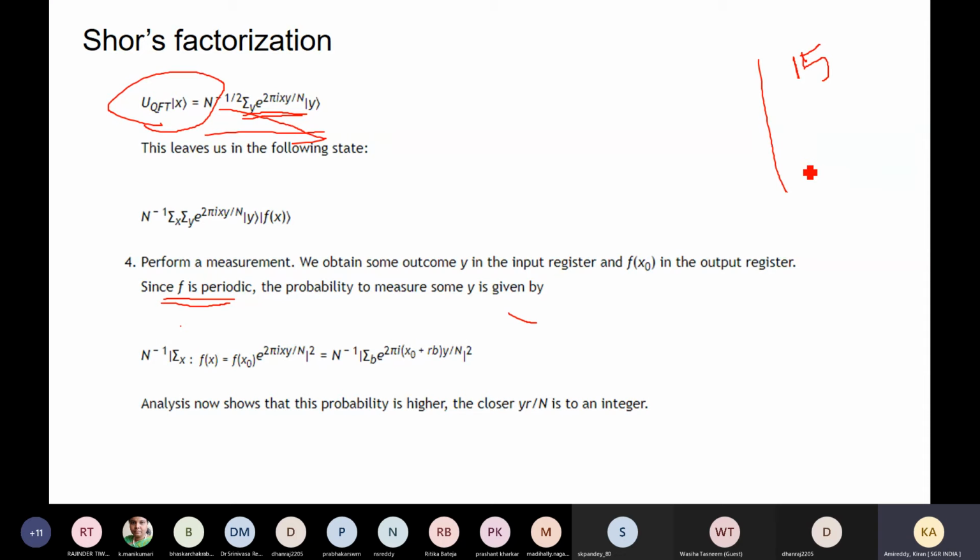Is that clear, or is any clarity missing here? Not only for this algorithm, even for the previous algorithms. If you have any questions on the applications, the gates or the transformation, please try to ask.